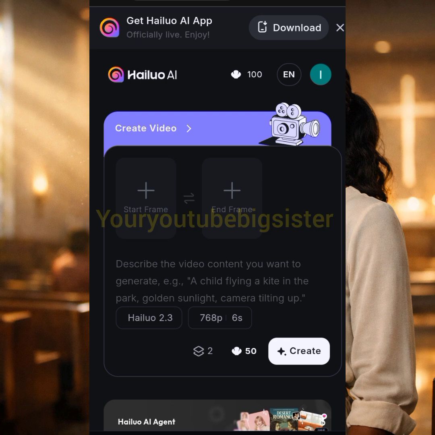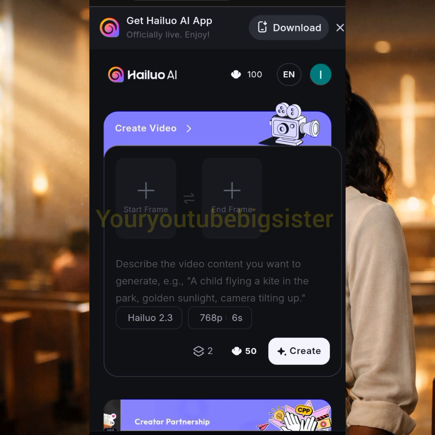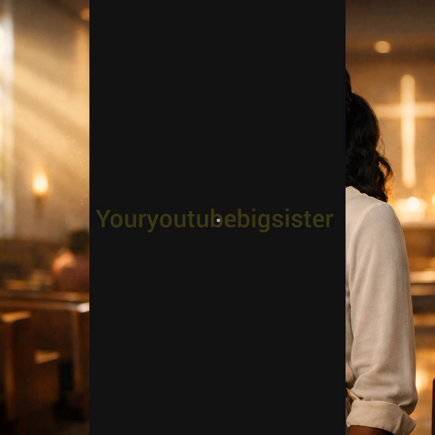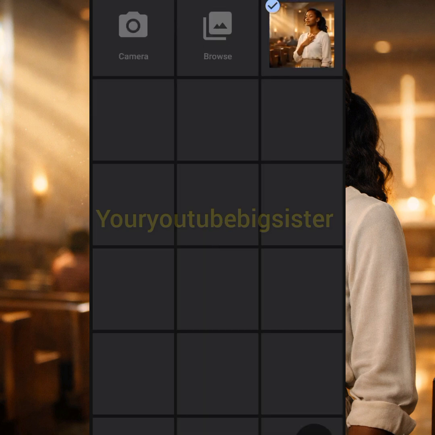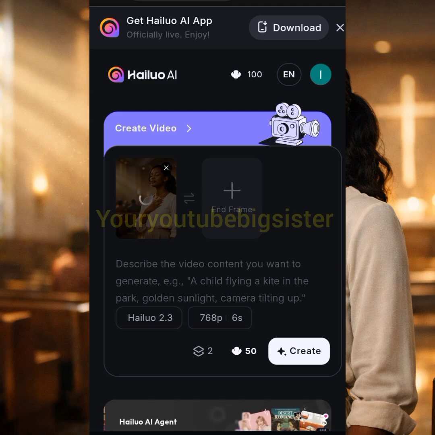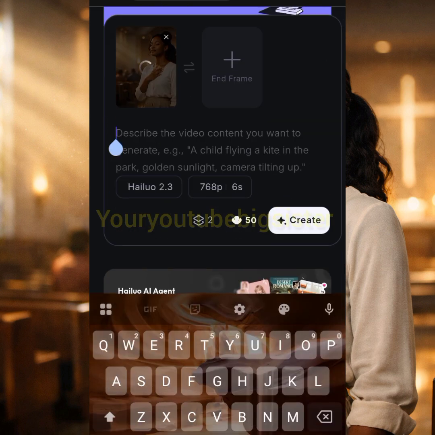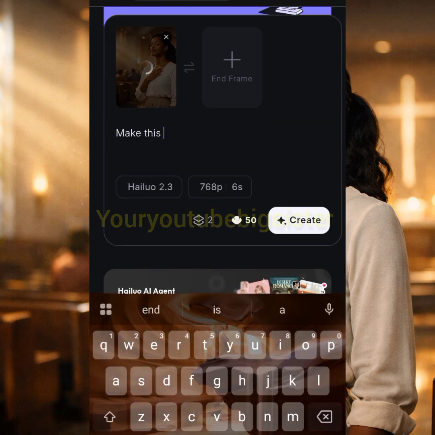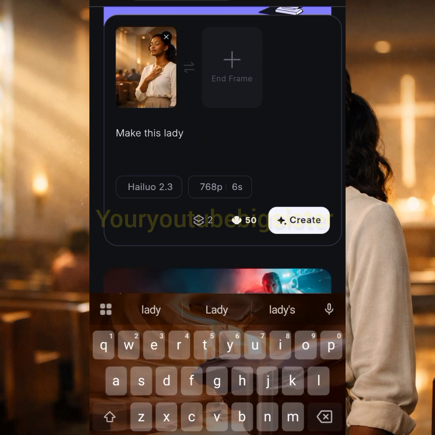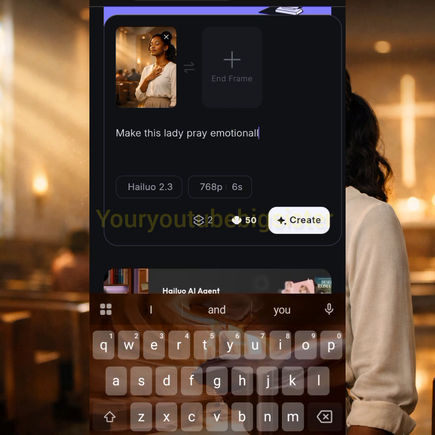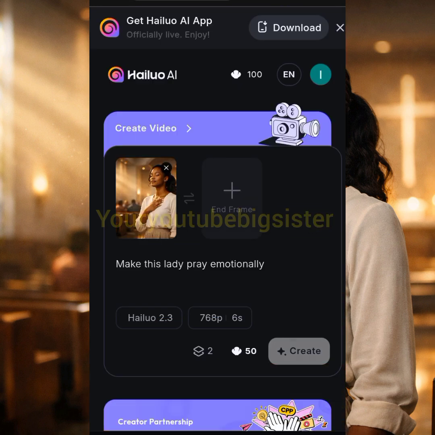Then this is what the interface looks like. Then in this place they say start frame. We have to import that picture that ChatGPT gave to us. Tap on it, you tap on done. Then we just say make this lady pray emotionally, right? Then we now have to click on create and allow it to generate a video for us.